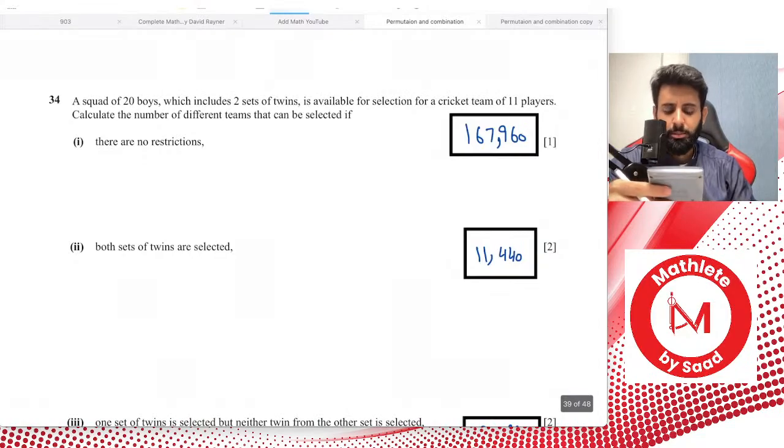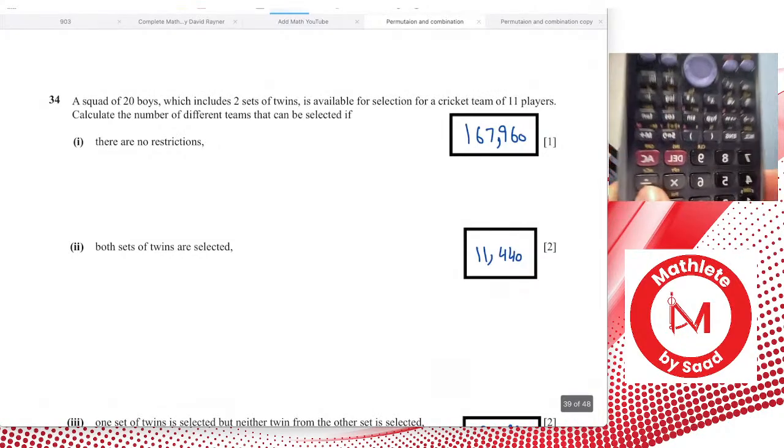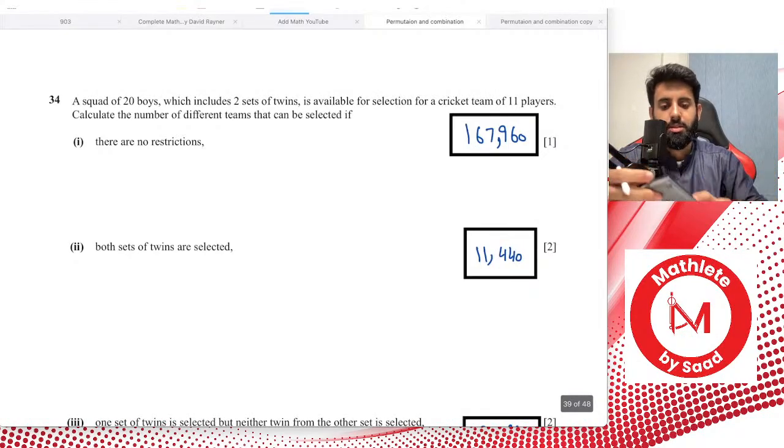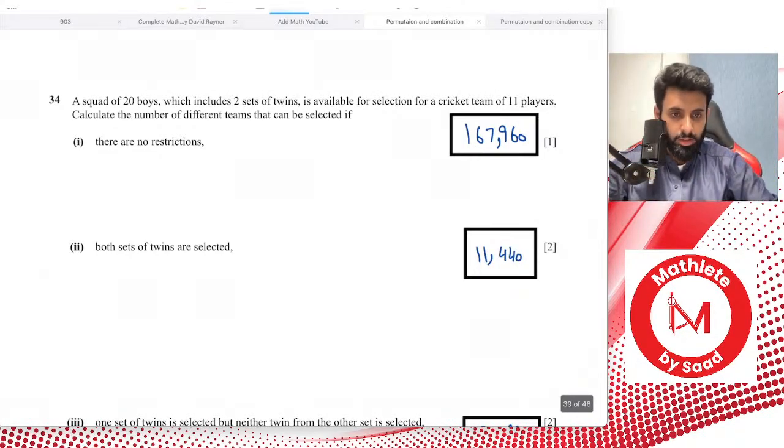On the calculator. Oh, okay. That's kind of shocking. I hope you're not appearing for October, November in this session. So you get C in the calculator by pressing shift and the division sign. I don't know if you can see, but it's this key right here, just below AC.